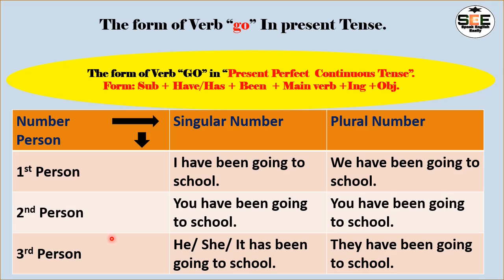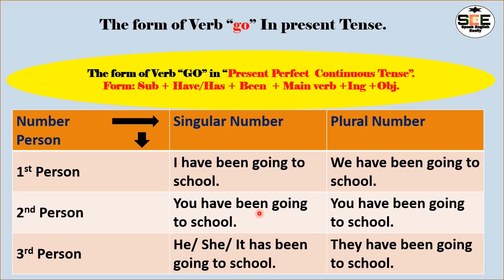And if we see the second person, you have been going to school. Here you is the subject, have is the helping verb, and been, as I have already informed, is the be verb's third form, the past participle form. Going is the go verb, the main verb plus ing form, and school is the object. So you have been going to school.